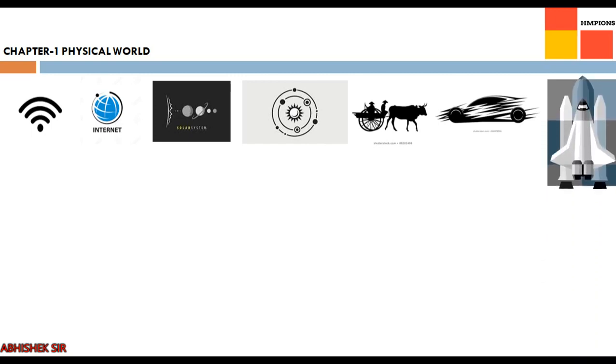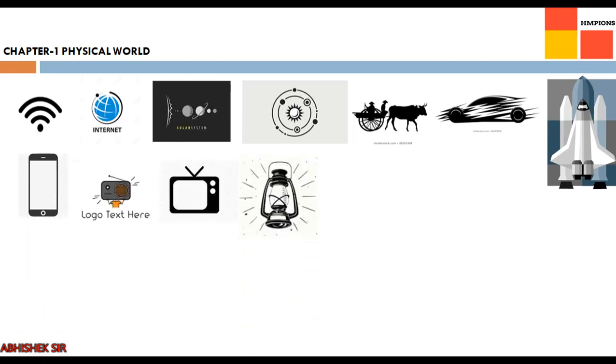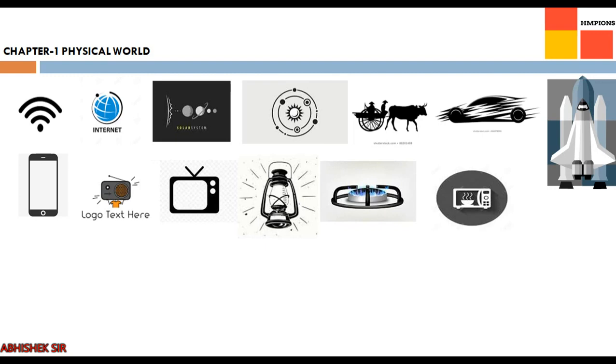Other examples: spaceships, aeroplane, telegram, telephone, mobile, satellite phones used in communication. You see radio, the old invention, tape recorders, etc. VCD, VCR were old inventions, right now we are not using them. Television right now is used for entertainment purposes, right? Heaters, kerosene stove, gas stove, microwave ovens. They are some gifts of physics.